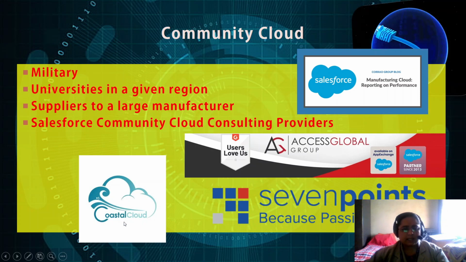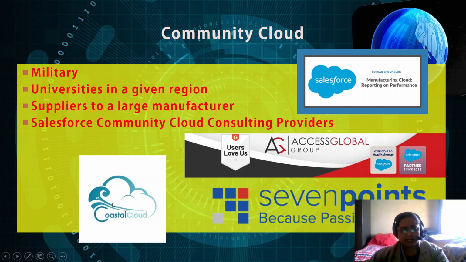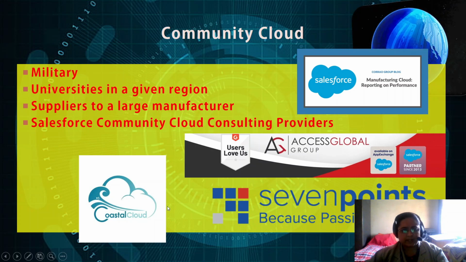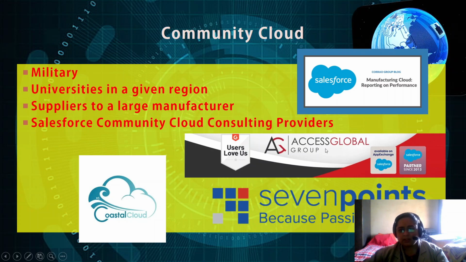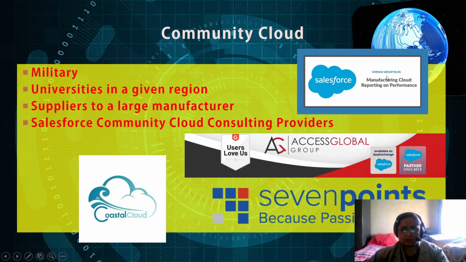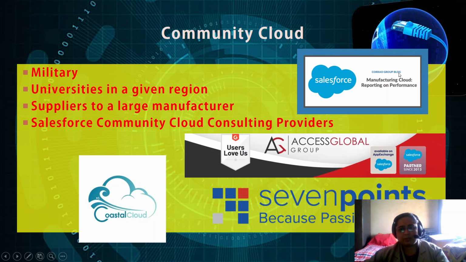You can see, these are some of the companies which provide these community cloud services, such as Salesforce Community Cloud consulting providers like Coastal Cloud, Access Global Group, 7 Points, and Corrao Group.